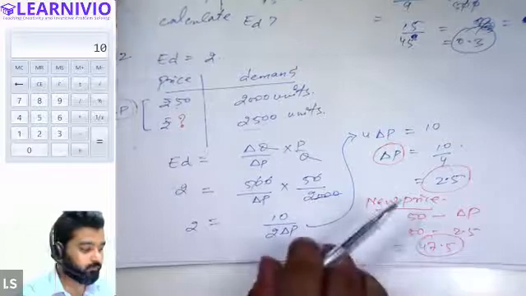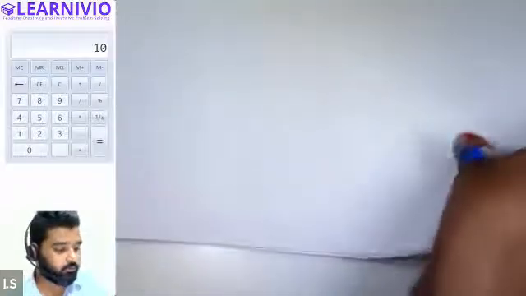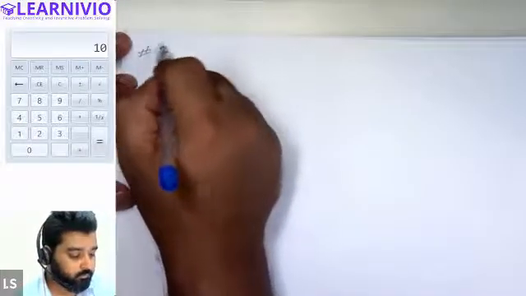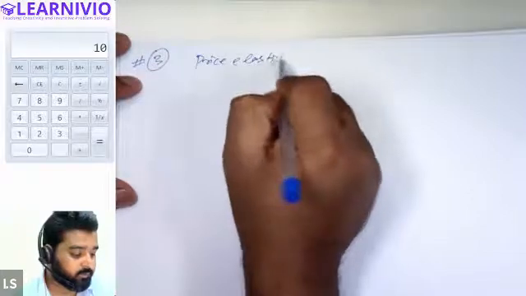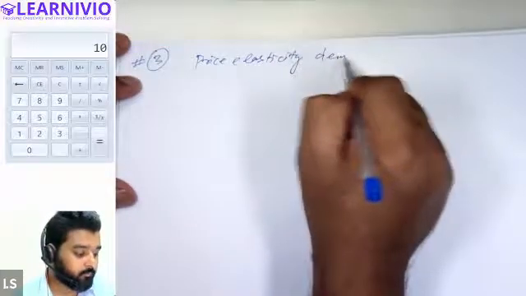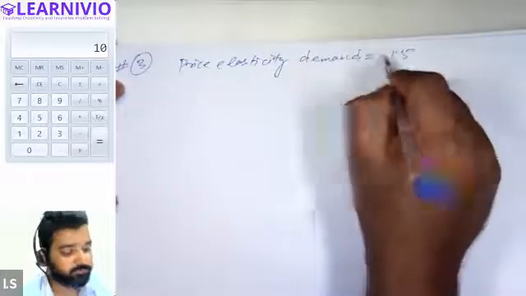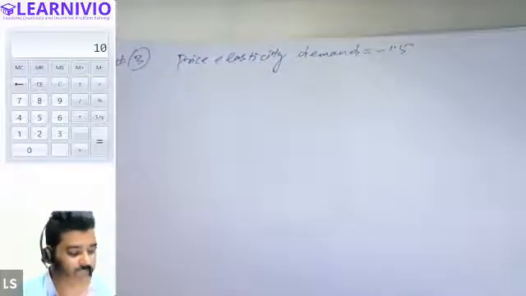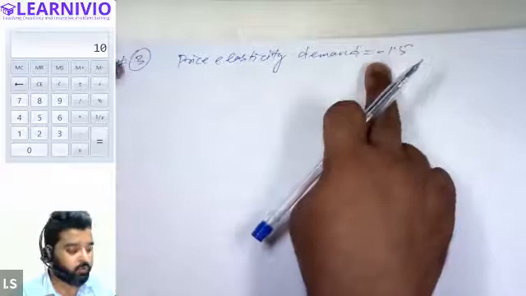Let's do one more question based on this concept, and then we will move further. This time you are provided with the price elasticity of demand. The value of price elasticity of demand is given this time as 1.5, or it can also be in minus. All right. So you just have to avoid the signs. Signs will not affect the calculation in any manner. Whether you use the minus or not, it will not affect the answer.